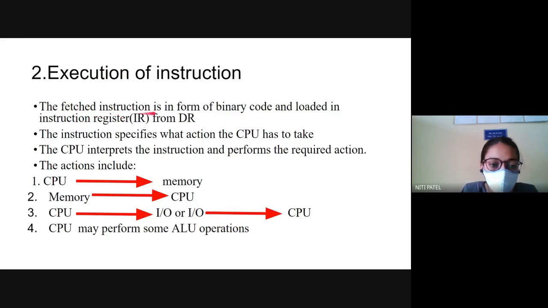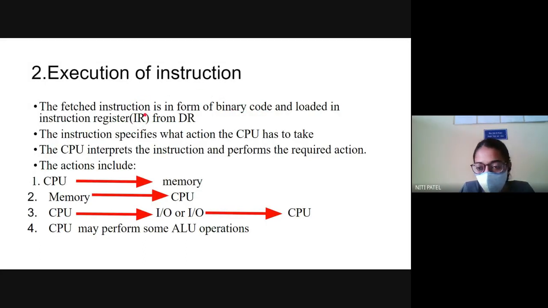The instruction which is fetched is in binary form. Okay, so whatever instruction is fetched, int a is equal to 2. What is that a is equal to 2? It is human language. But once it is given to the system, it will convert it into which language? Binary language. So whatever instructions are there, those instructions are getting converted into binary form. Those instructions are loaded into the instruction register, that is IR.